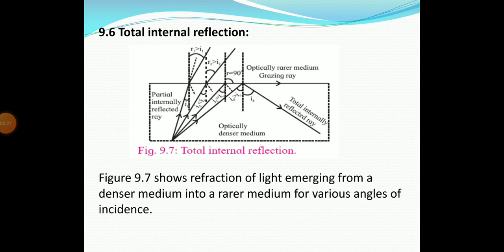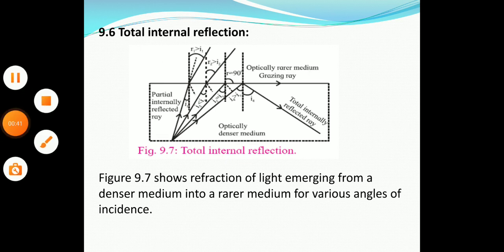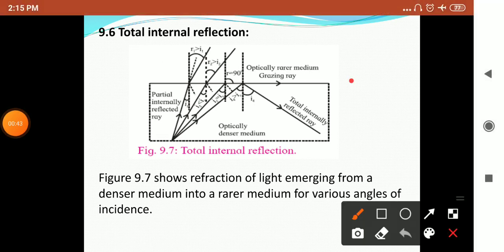Total internal reflection. As I said, when light is incident on any transparent or reflecting material, it gives partial refraction and partial reflection. That reflection will be in both media.